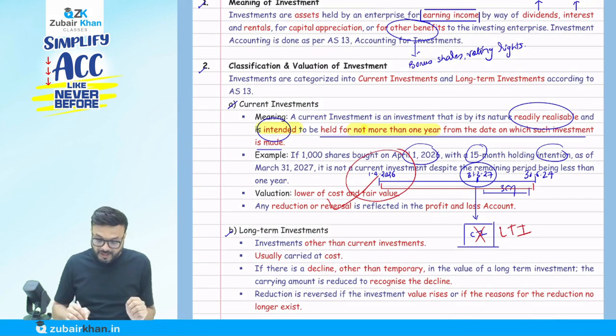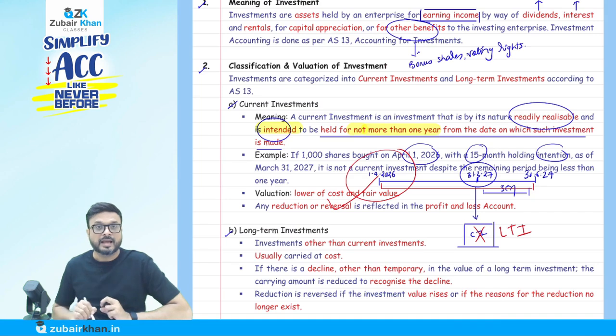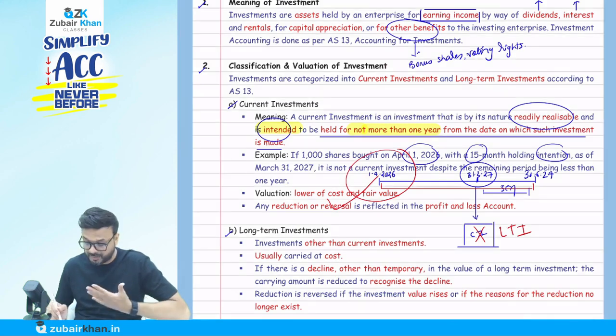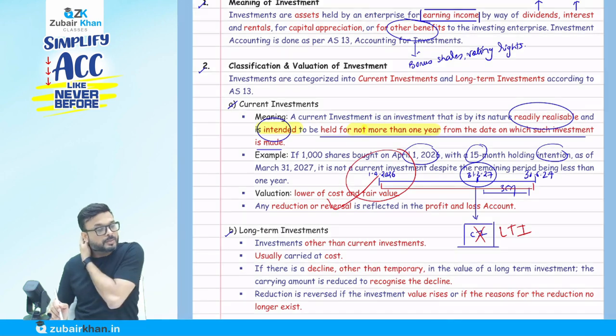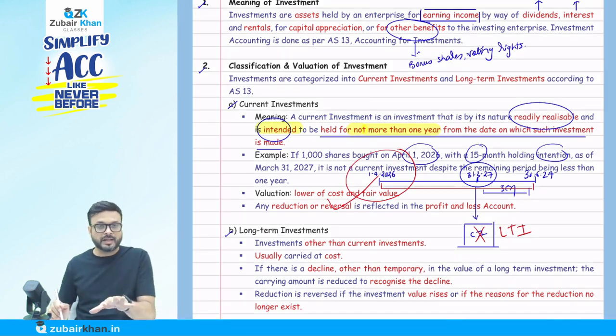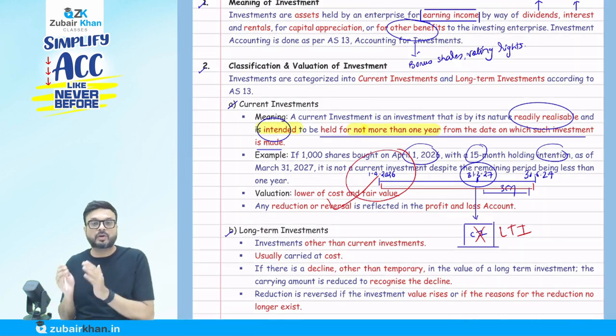So they say if 1,000 shares are bought on 1st of April 26 with a 15-month intention, as of 31st March 2027, it is not a current investment, despite the remaining period being less than 1 year. You can see only 3 months are left. Still, I am going to recognize it as a long-term investment, because my intention was to hold for more than 1 year from the date such acquisition is made. We made the investment on 1st of April, the intention was to hold more than 1 year, that's why it's a long-term investment.